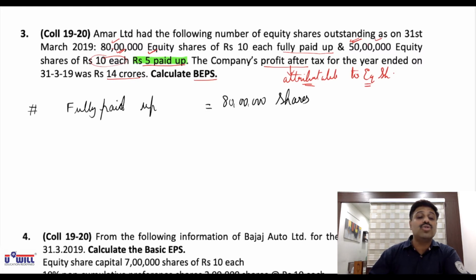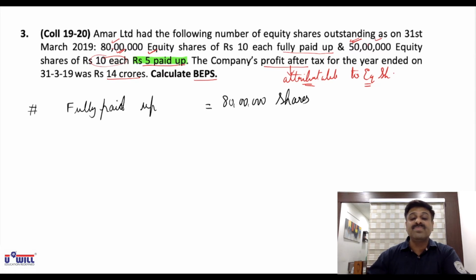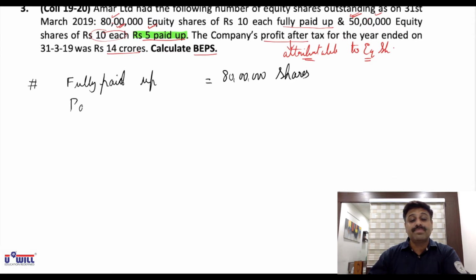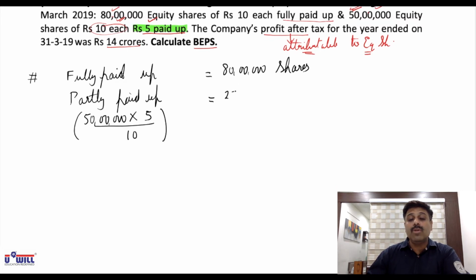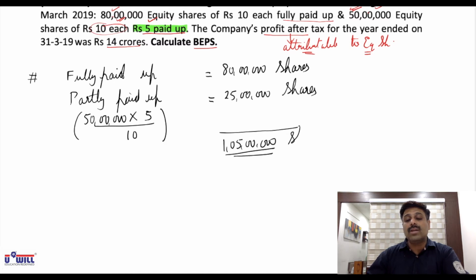Okay, all of you are supposed to solve this in the notebook along with me. Then partly paid up. Now partly paid up we will take as if they are fully paid up. So formula also I gave you, number of shares 50 lakhs into paid up value 5 divided by face value 10. Okay, this formula I made you write in the notes. They'll be equal to 25 lakh shares as if they are fully paid up. Means 80 lakhs plus 25 lakh, you can say total WANES, weighted average number of equity shares are 1 crore 5 lakh shares. This is WANES.